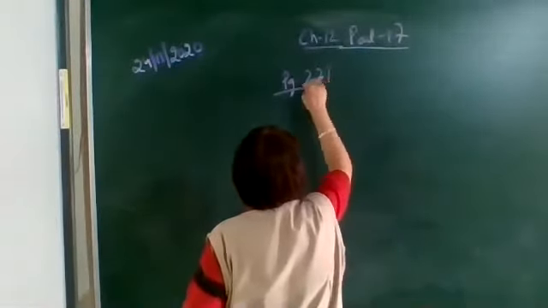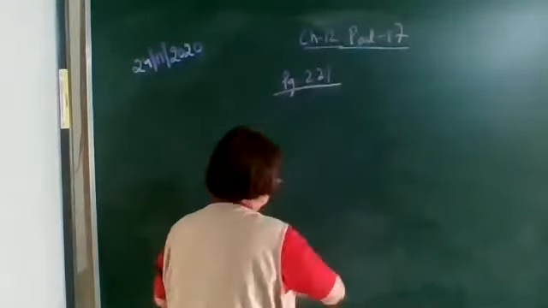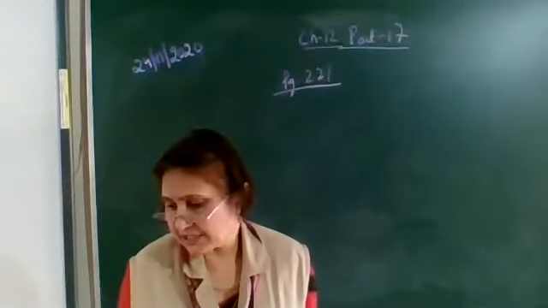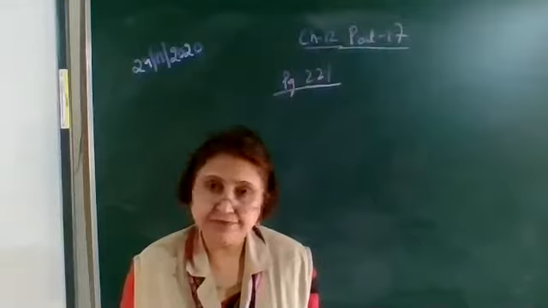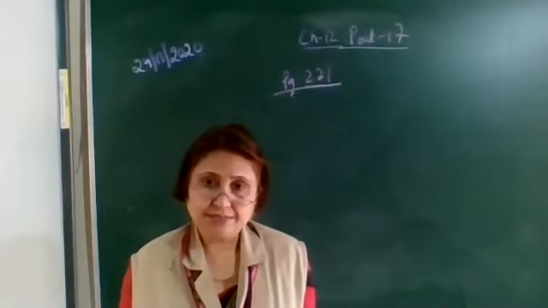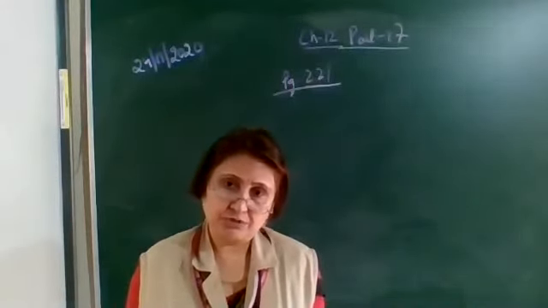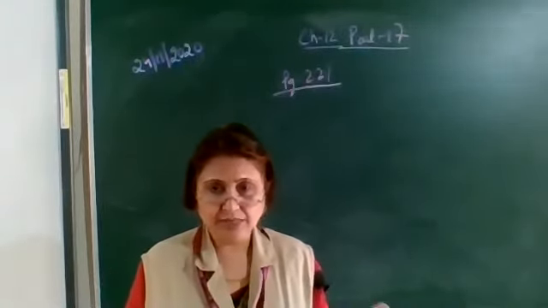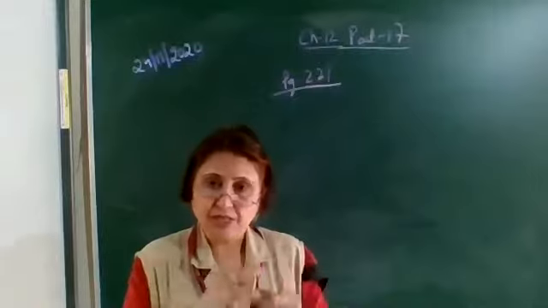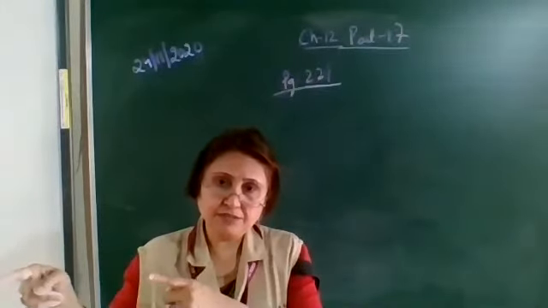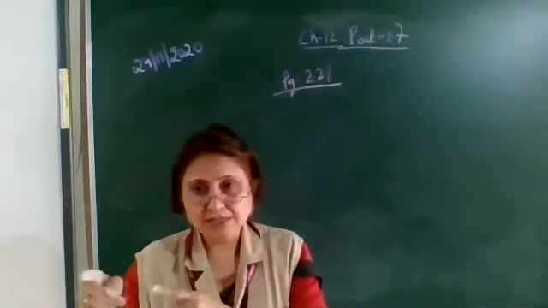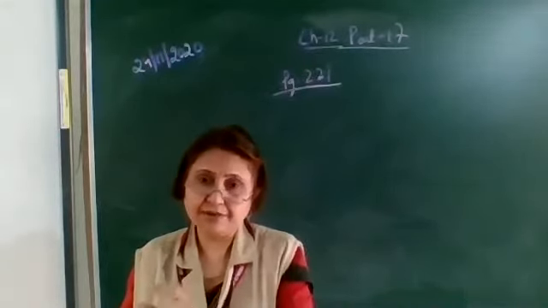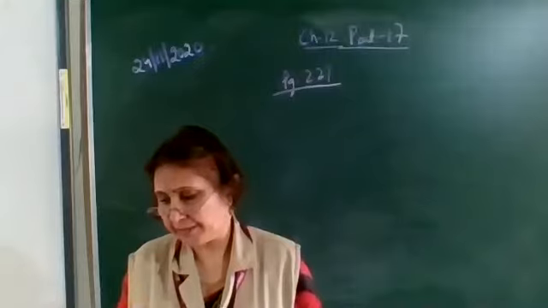Number 221. First question is, a piece of wire of resistance R is cut into 5 equal parts. We know that resistance is directly proportional to the length. A wire of length L has got R resistance. Now it is cut into 5 equal parts. As R is directly proportional to length, each part will have a resistance R by 5.